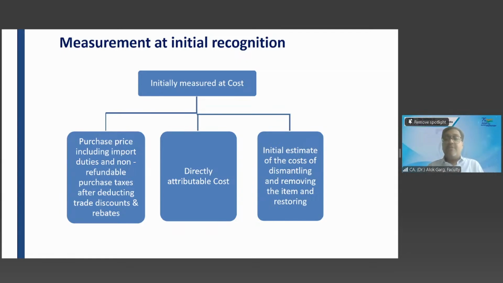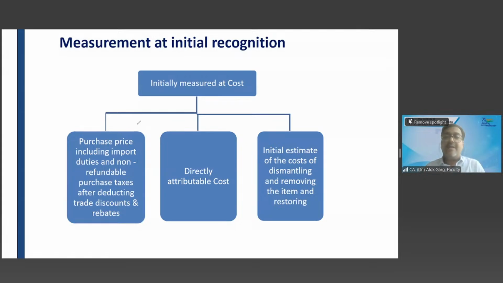But if it is a non-refundable tax, for example, I purchased a machinery and I will not get a credit of GST on the purchase of that machinery, so whether that GST value will also be capitalized as a cost of asset or not. Yes, sir, capitalized, because it's a non-refundable tax. So friends, purchase price plus import duty plus non-refundable taxes minus trade discount and rebates, plus directly attributable cost.